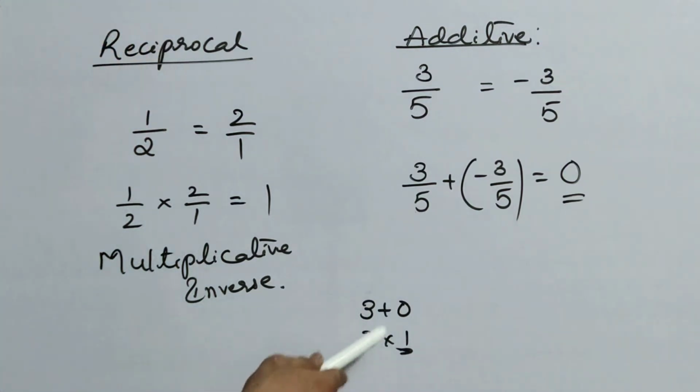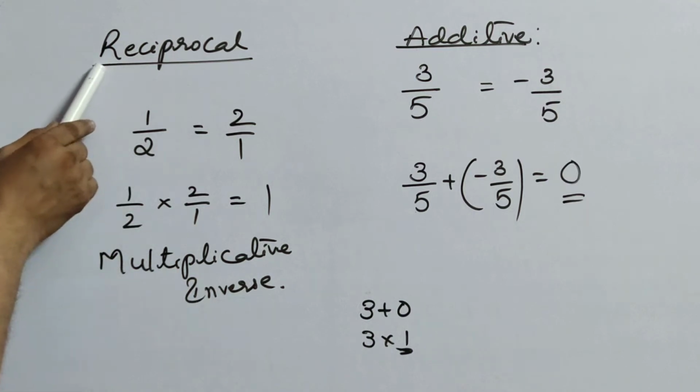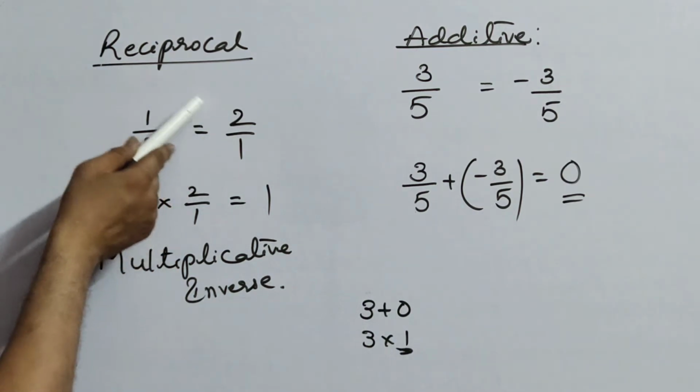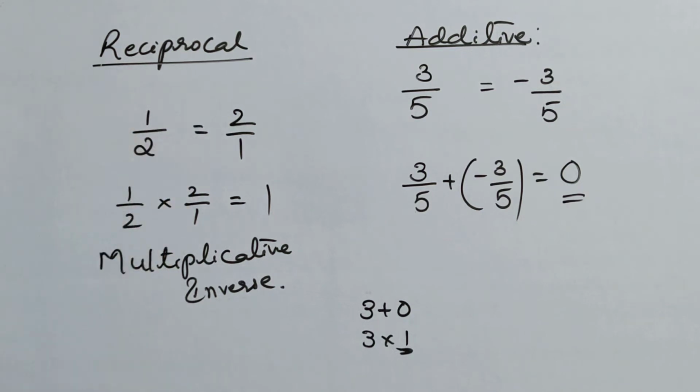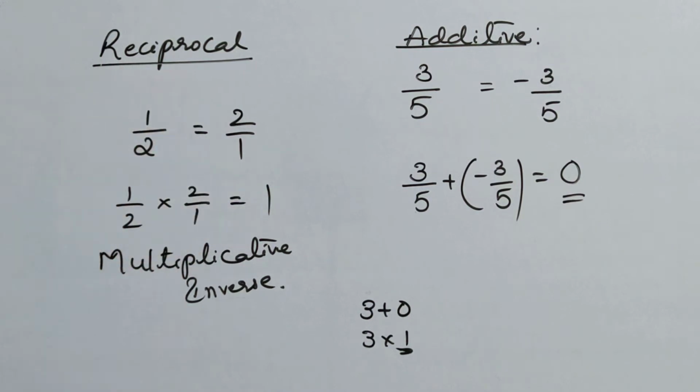But comparing with these two, the reciprocal is entirely different. Reciprocal means just the number which is given, the numerator changes to denominator and the denominator changes to numerator.